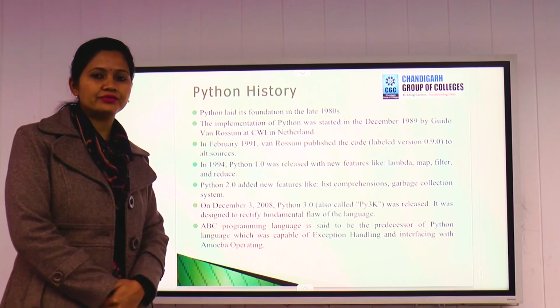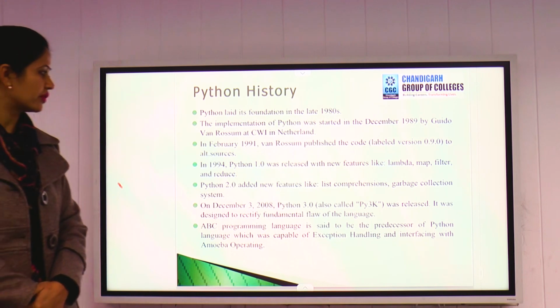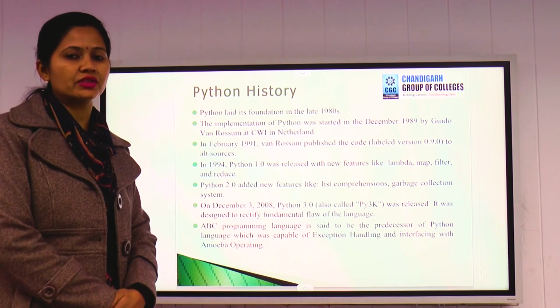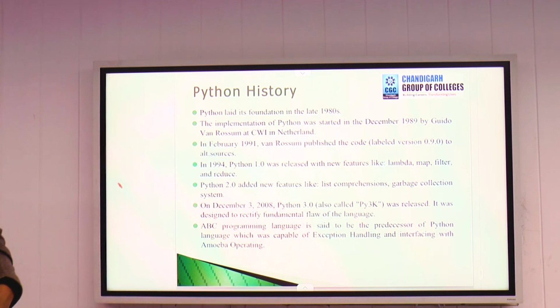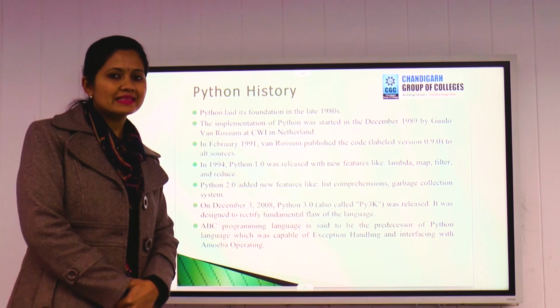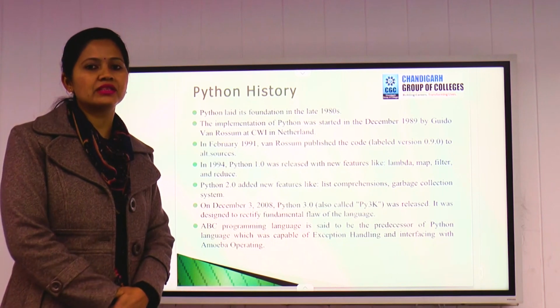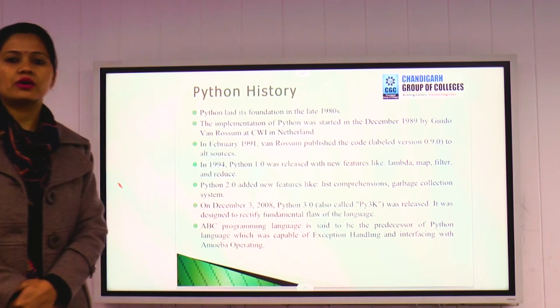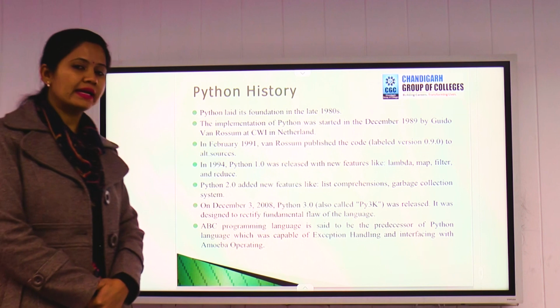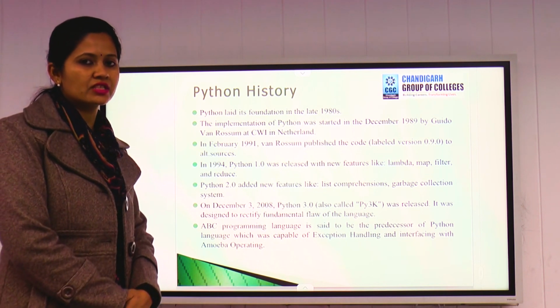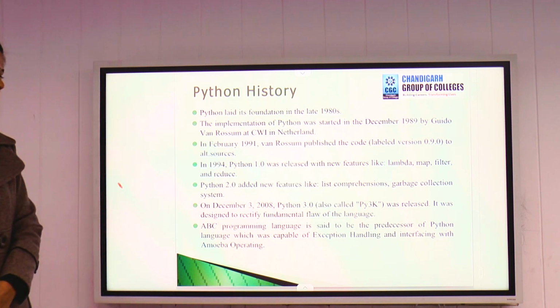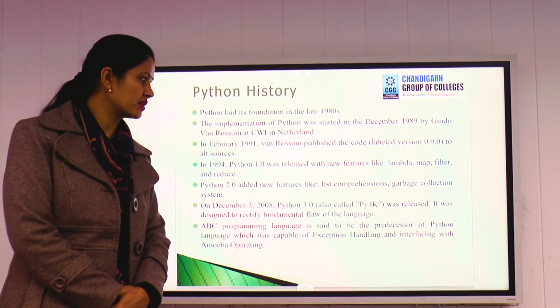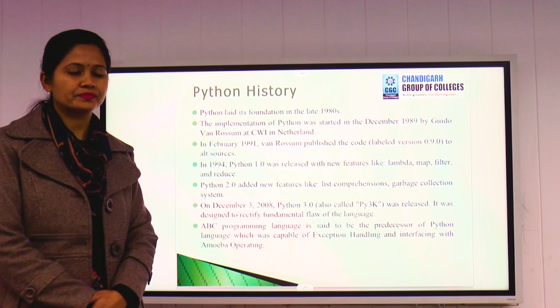In 1994, there was an enhancement and a new version was released, that was 1.0, with features like lambda, map, filter and reduce. Still, the founder was not happy with these features. He wanted to enhance it or add more features. So the next version was released, that was 2.0, with new features like list comprehension, garbage collection, etc.